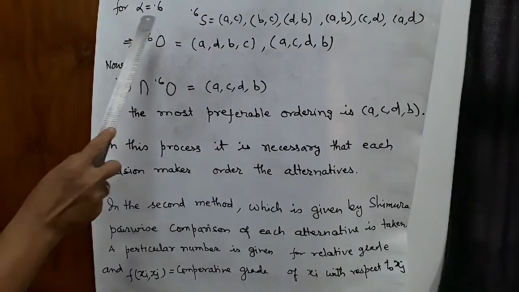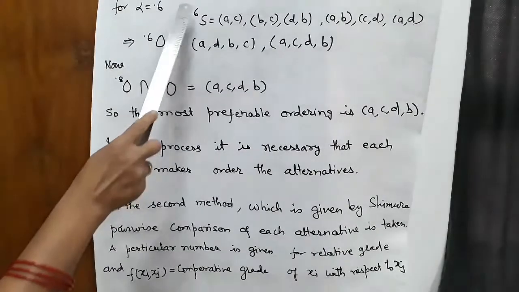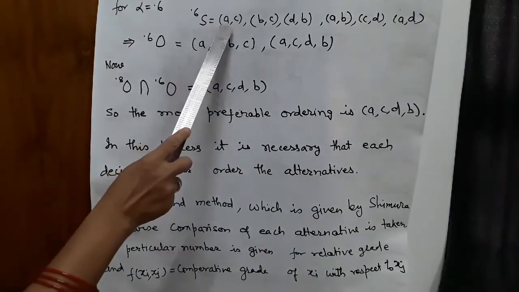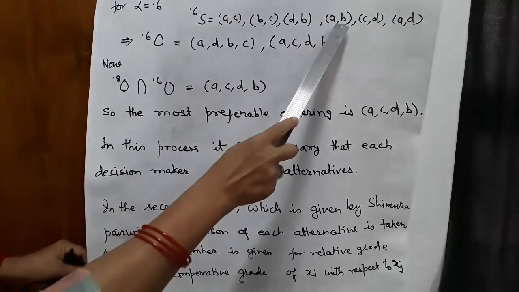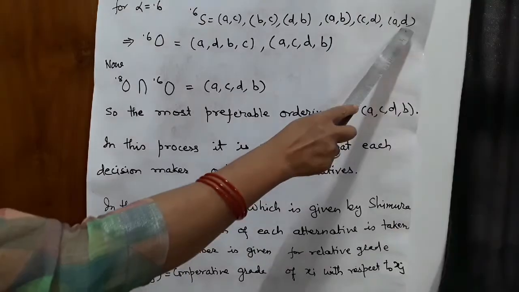For alpha is equal to 0.6. 0.6 S is equal to for pair AC, BC, DB, AB, CD and AD.